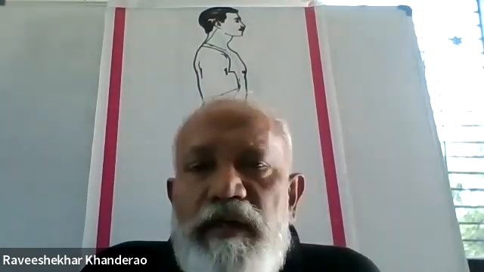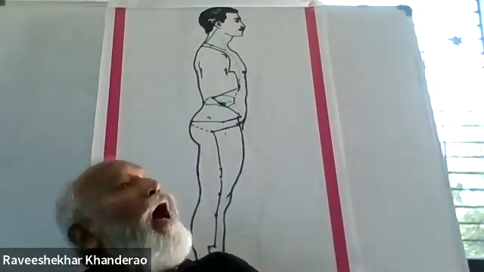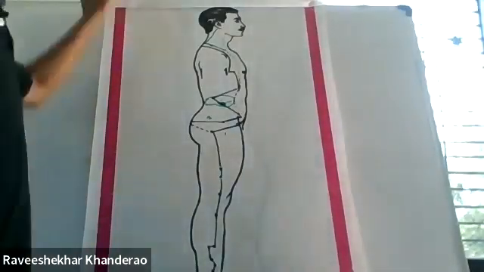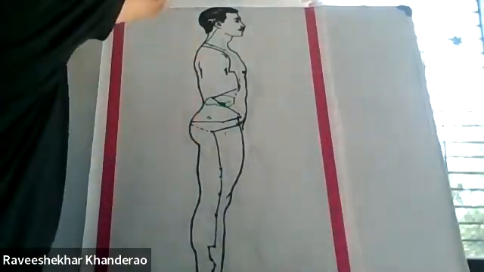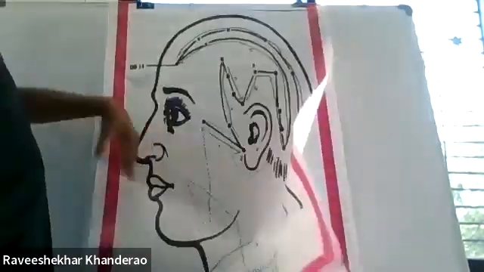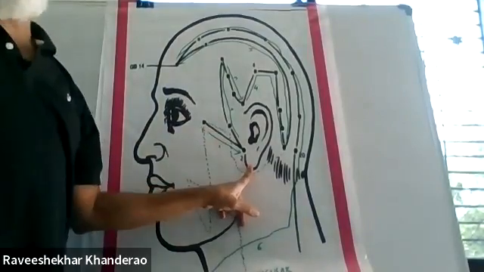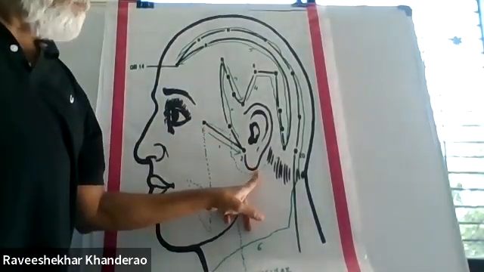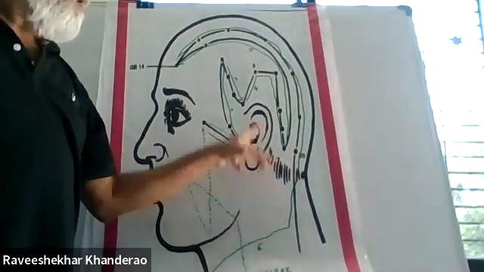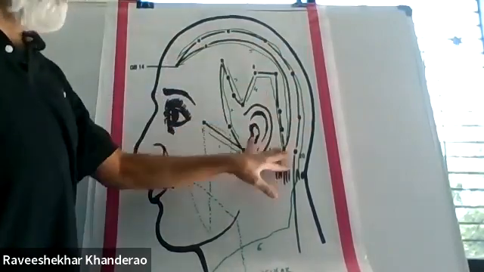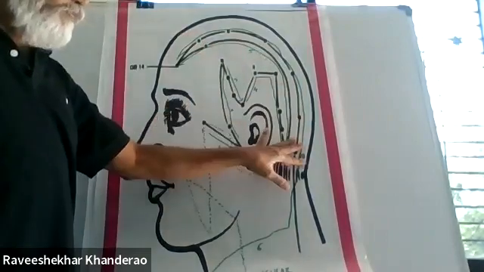You can treat even eye problems because it starts at the outer canthus. You can treat ear problems.